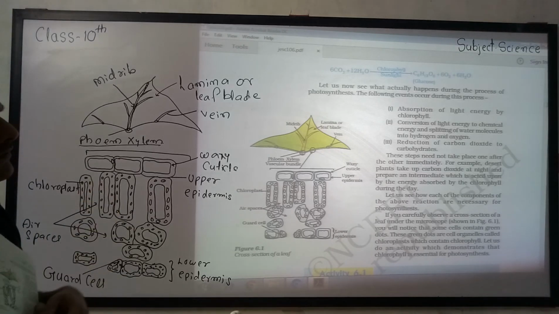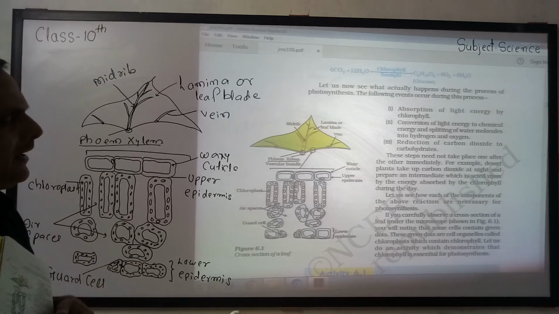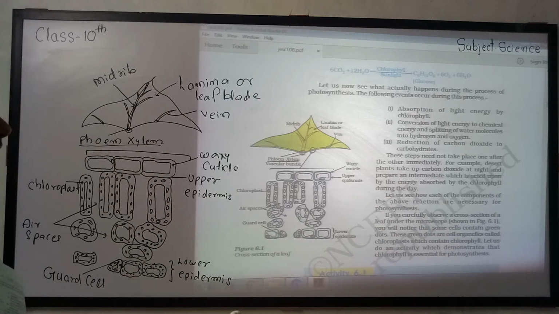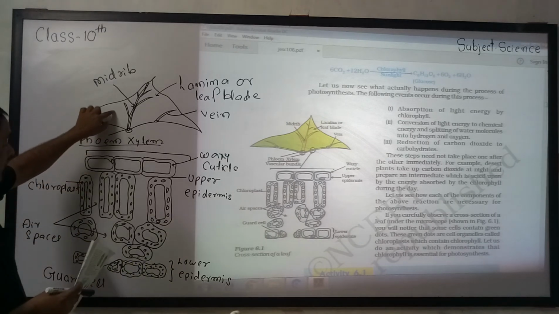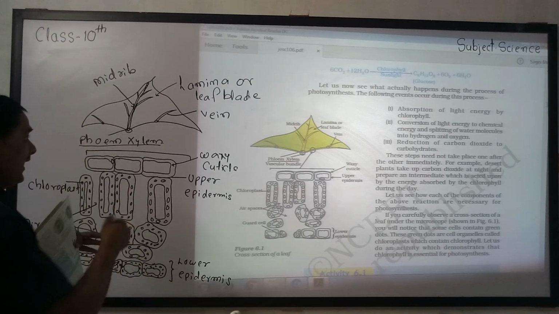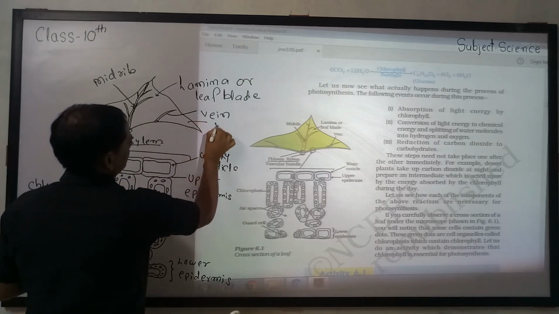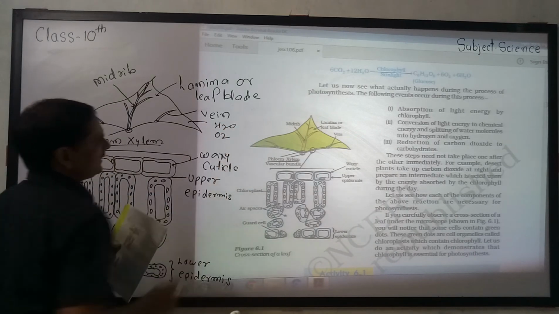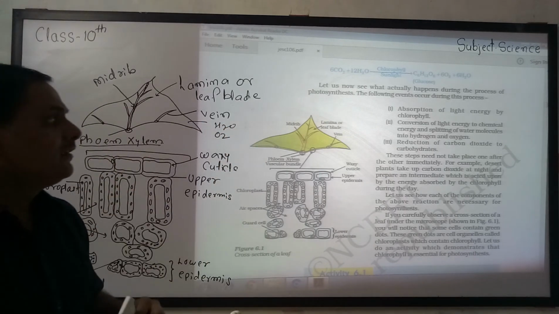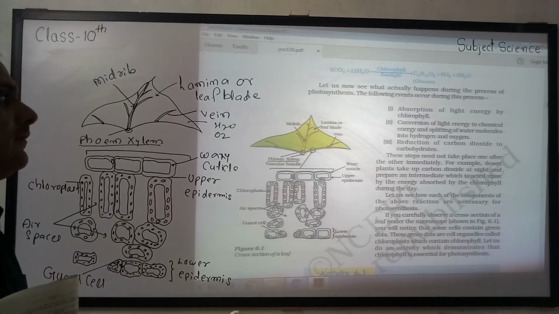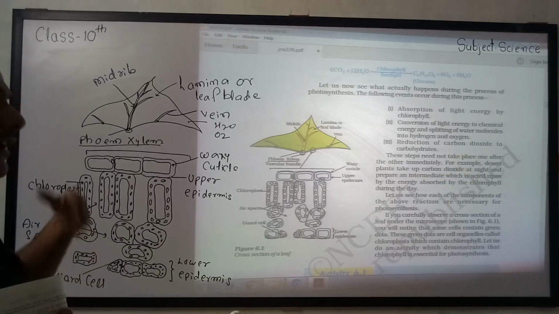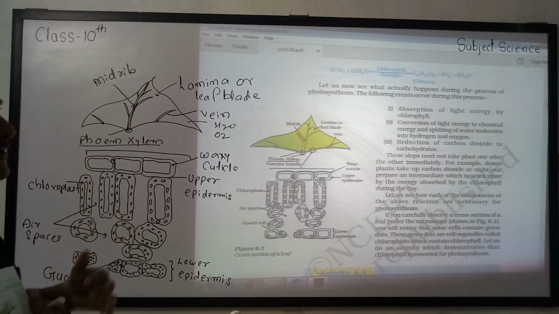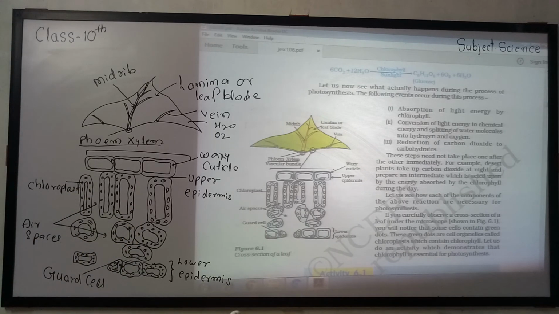And second is conversion of light energy to chemical energy and splitting of water molecule into hydrogen and oxygen. Here oxygen is released into the environment. Third, reduction of carbon dioxide to carbohydrate. Means here the third is to reduce the carbon dioxide to carbohydrate.